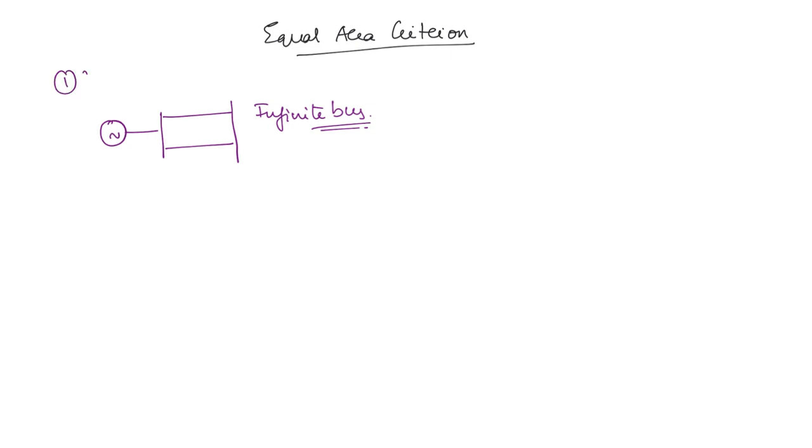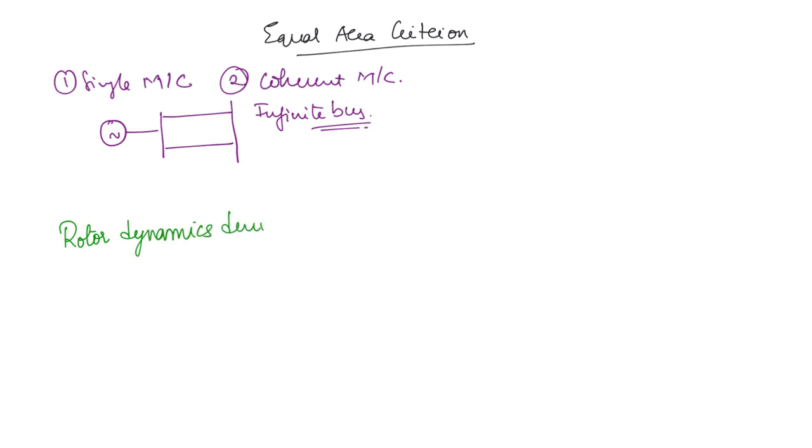So single machine as well as coherent machines, right? In coherent machines, the machines will swing together. They will have the same swing curves. So the coherent machines can be lumped together to form a single machine. In that case also we can use the equal area criterion. Now the very first thing that we are going to discuss here is the rotor dynamics during the fault. Once you understand this, it will be easier to solve problems as well as to understand the equal area criterion.